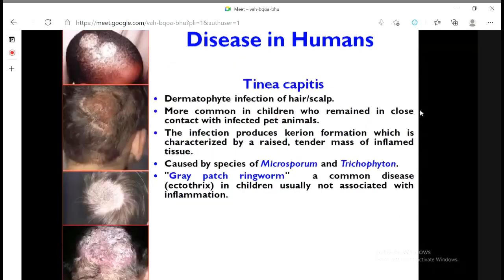Tinea capitis: here the infection is in the head region, particularly the hairy region. Such a kind of gray patch ringworm. Look at that gray patch ringworm. Some people face an inflamed area. Some people face a very dry, gray, powdery area. So this is known as tinea capitis.